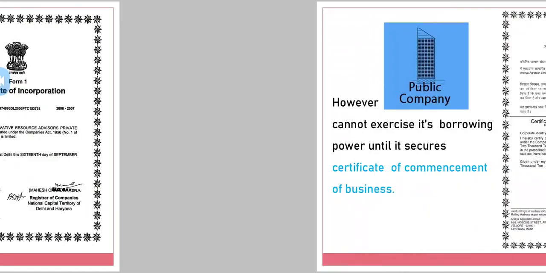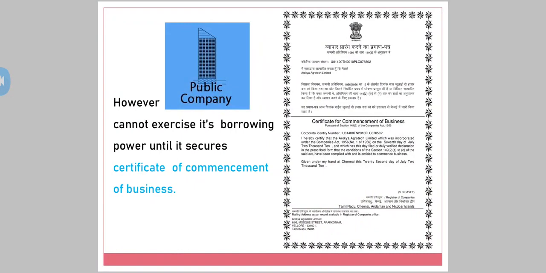But it's not the same for the public company. See, a public company cannot exercise its borrowing power until it secures the certificate of commencement of business. Certificate of commencement of business is compulsory for a public company to acquire. Without this, a company is not in the position to start, and a company is not in the position to borrow additional capital.